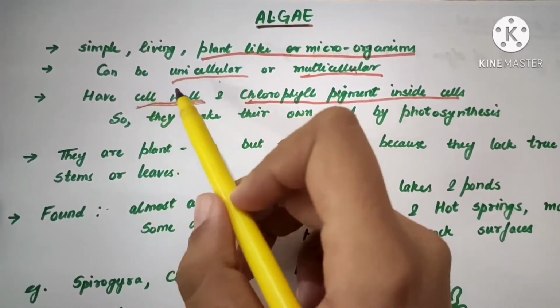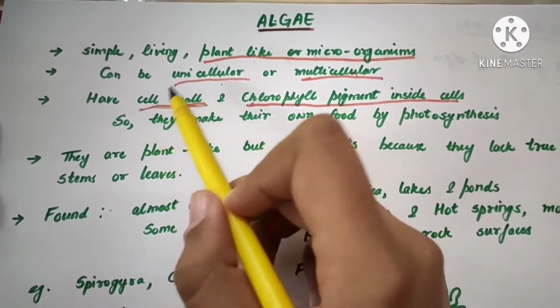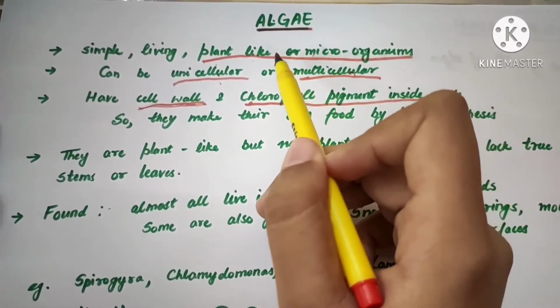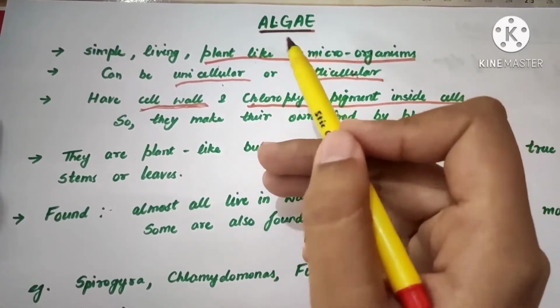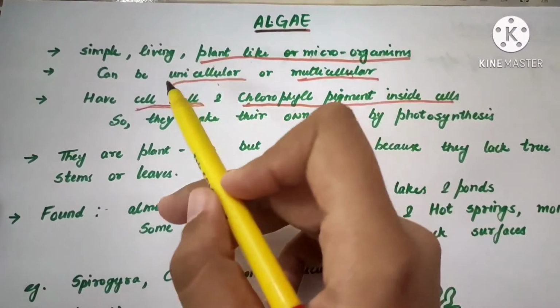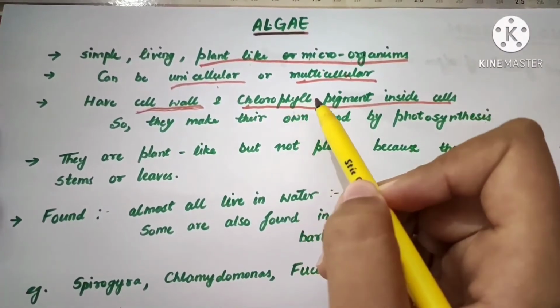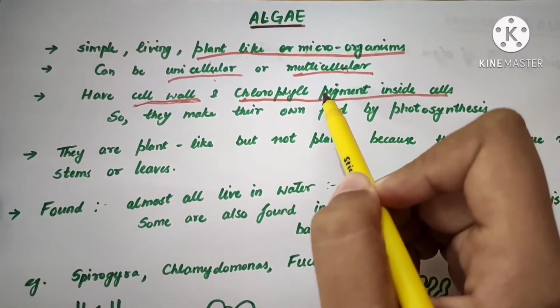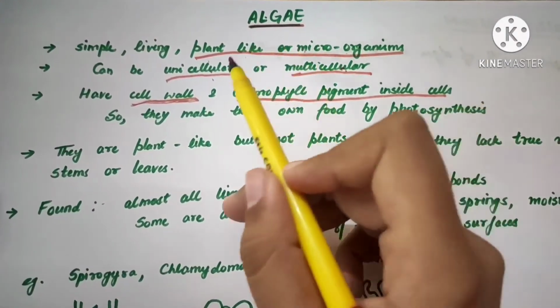Obviously, they have a cell wall because they are plant-like. Why are they called plant-like? Because of the presence of plant-like characters or plant-like features. So they have a cell wall and they have a chlorophyll pigment inside their cells, and that's why they are called plant-like.